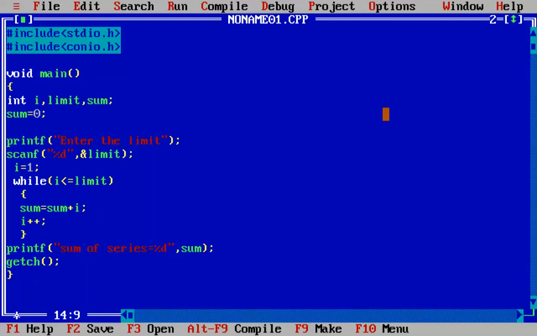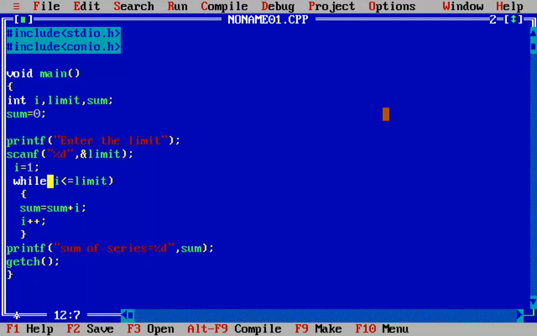Wherein the first value of sum is 0, so it will say 0 plus I. The value of I is 1 in the first go, so it will be 1 plus 0, which will be equal to 1. That means sum will be assigned the value of 1 now, and next I will be incremented. Once I is incremented, its value will be 2.